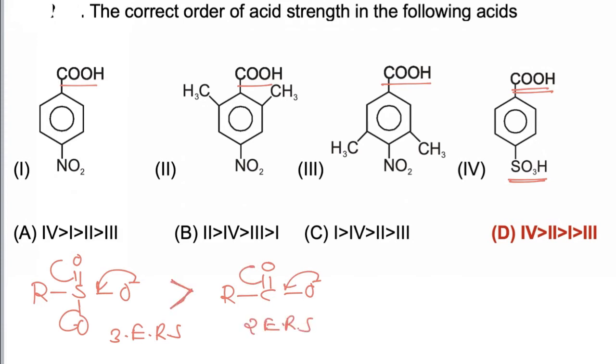So sulfonic acids are more acidic than carboxylic acids. One thing is clear, that the fourth molecule is most acidic.